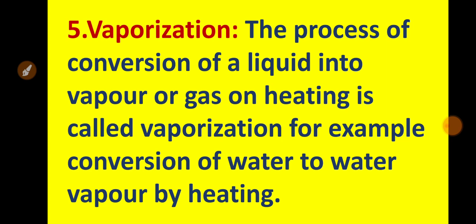As you know, liquid has more attraction as compared to the vapor or gaseous system, so if you want to convert the liquid into the vapor form, then you have to provide heat. It means the vaporization process will occur in the presence of heat. Without heat it will not take place, and that heat we can either provide by an external agency by heating, or the system will take it from the environment. Both processes can be there.